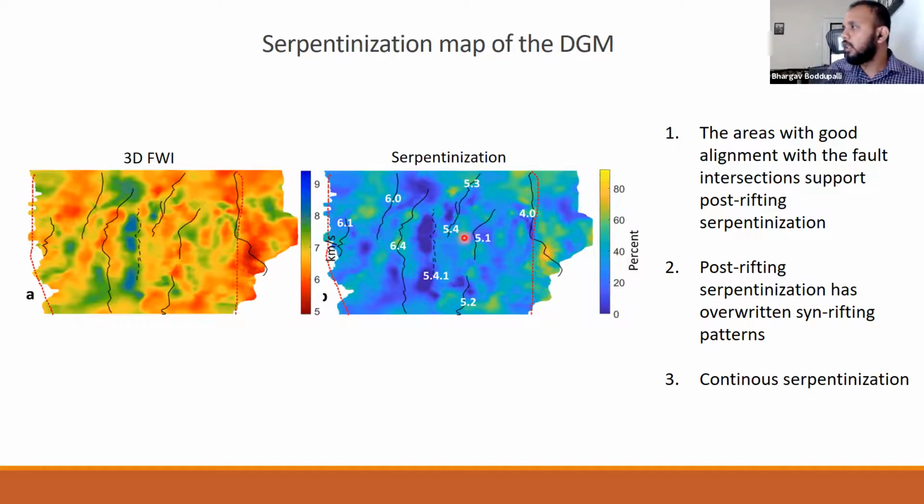Based on this, we say that this alignment is only possible when the motion of the faults on top of the S reflector has stopped, that is, the rifting has stopped and the faults have become stationary, and there was still some water going down through the faults, which caused serpentinization patterns that have overwritten the syn-rift patterns. It was initially proposed that serpentinization happened only during syn-rifting, but we say that it is a continuous process, and it continued into the post-rifting phase as well.